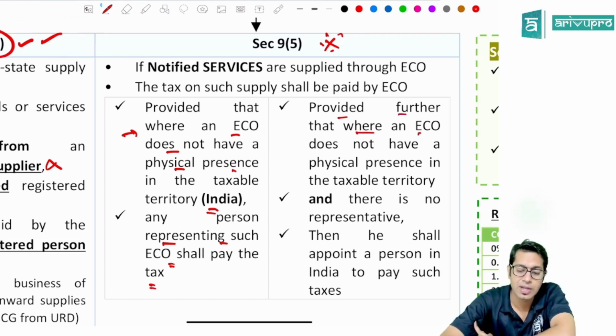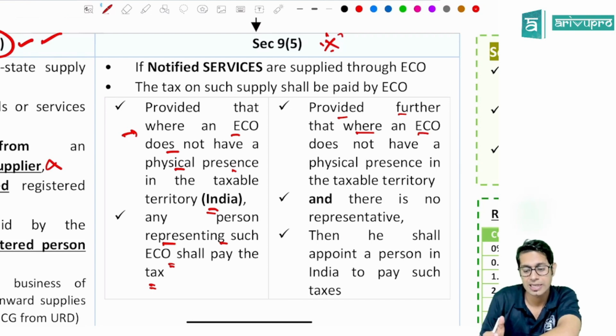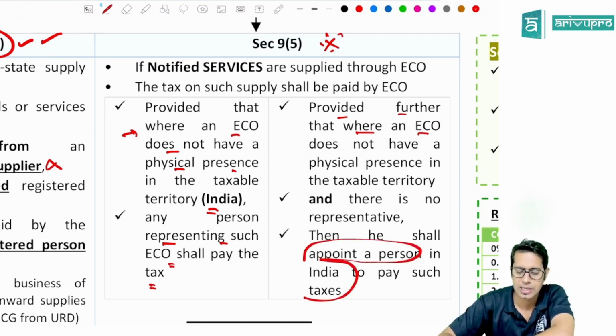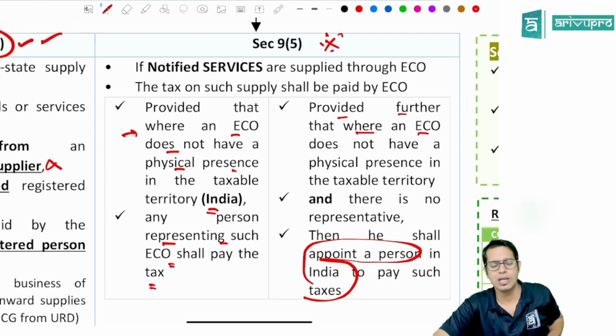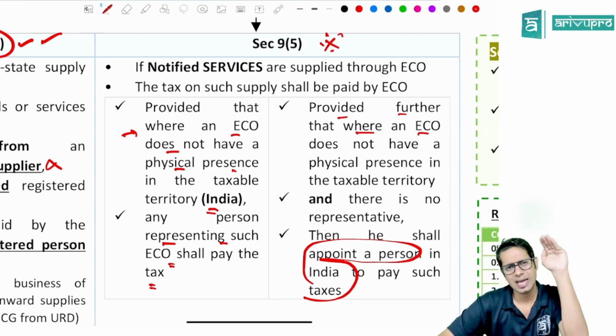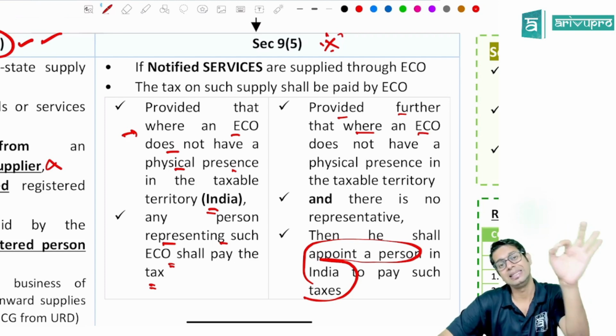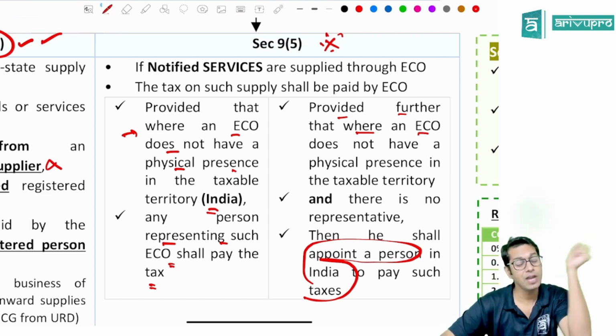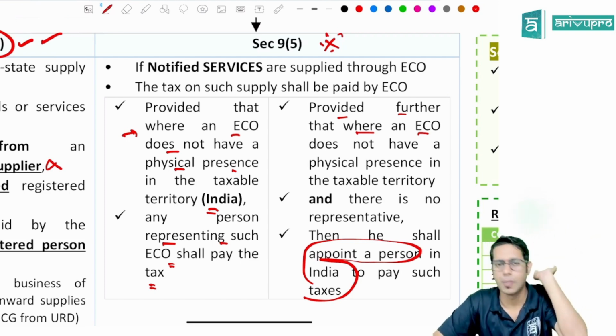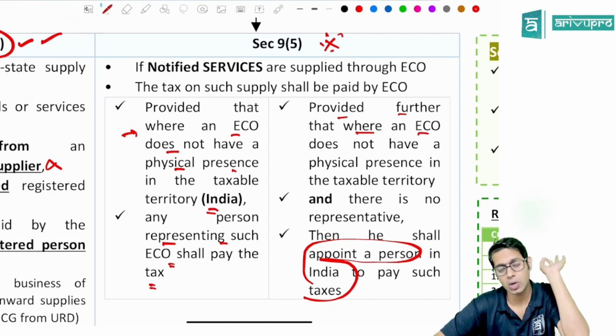Provided further that if the e-commerce operator does not have a physical presence in the taxable territory and does not have any representative, then he will have to appoint a person in India to pay the taxes. Now, what is this point telling? Section 9(5) says some services will be notified by the government. On these services, the e-commerce operator will have to pay the taxes if these services are supplied through an e-commerce operator. Only if the services are supplied through an e-commerce operator.